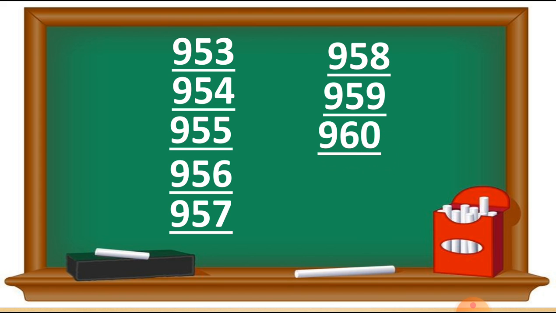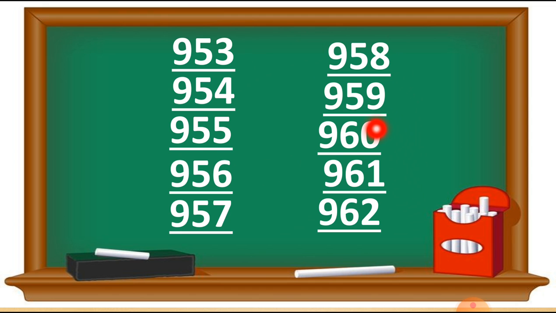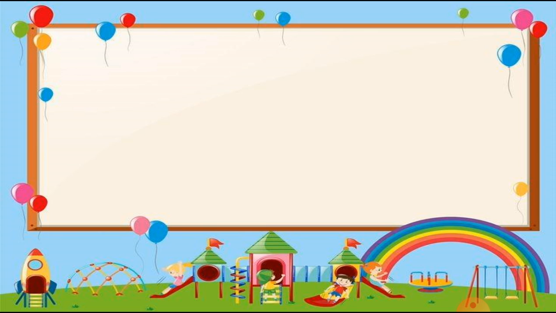After 60, the number 61 will come. So we can write 961. Here you can see this way we have to write down this. After 961, the number 962 will come. So this way we have to complete this table. So students, let's see the next one.